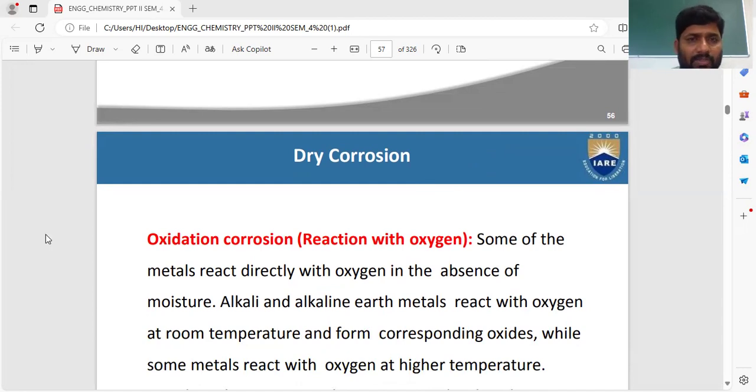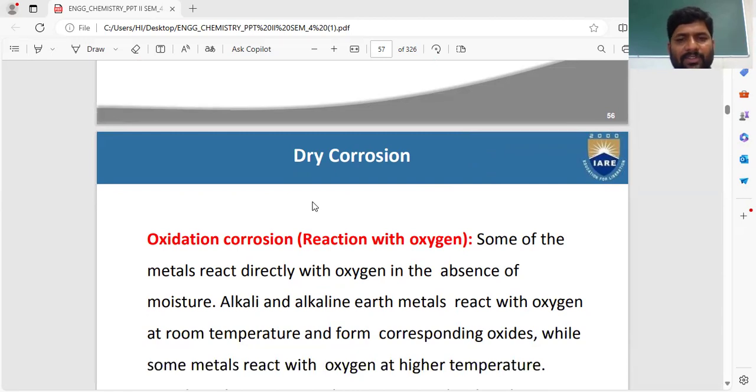So do remember: wet corrosion, or electrochemical corrosion, and the second one is dry corrosion, or chemical corrosion. Now we will discuss dry corrosion.